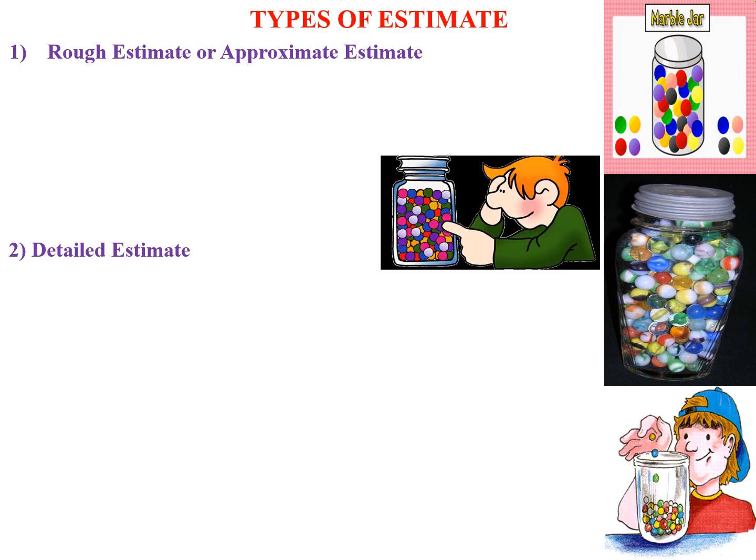On the other hand, I have another option to count how many marbles are there in my jar, means calculating them one by one. Yes, definitely it requires more time and patience but gives a more accurate number. This kind of estimate is called detail estimate. Now let's see what exactly rough estimate or approximate estimate and detail estimate are and where we need to use them.